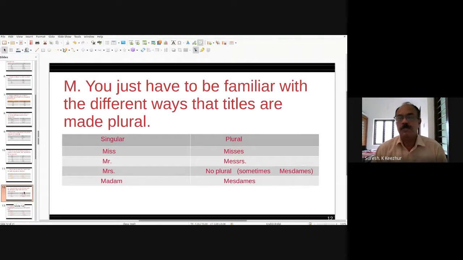But Mrs. has no plural. Sometimes mesdames is used, but mesdames is very rarely used. Nowadays it is not used at all. Mrs. has no plural form. Mesdames is from French.